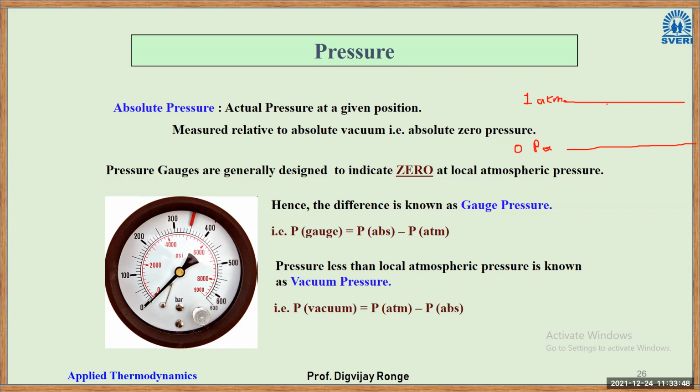Now, if you measure the pressure above this, that will be gauge pressure, because it is measured with the help of a gauge. Sorry, I don't have a tab today with me, so I have to draw with the mouse. So this is gauge pressure. Any pressure measured above atmospheric conditions is gauge pressure. Now, if you measure from absolute zero pressure, this will be your absolute pressure.